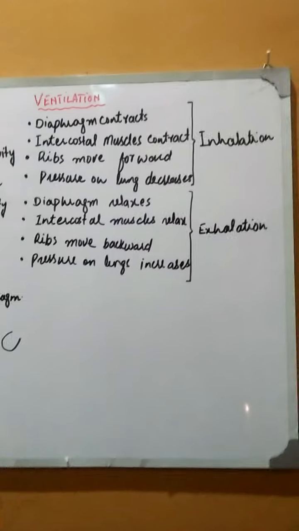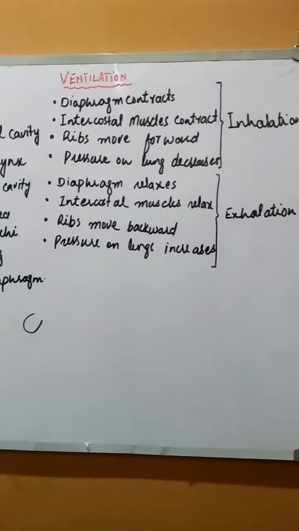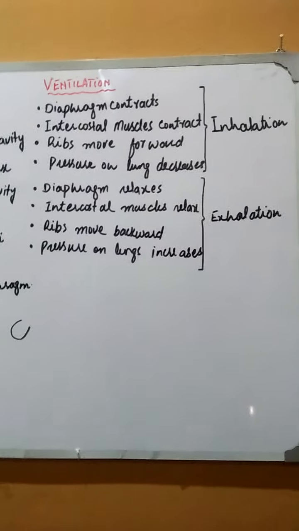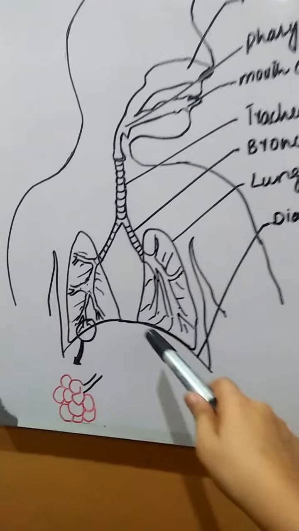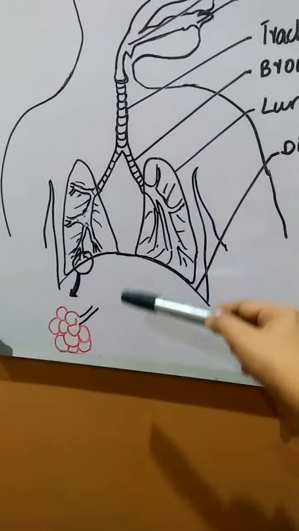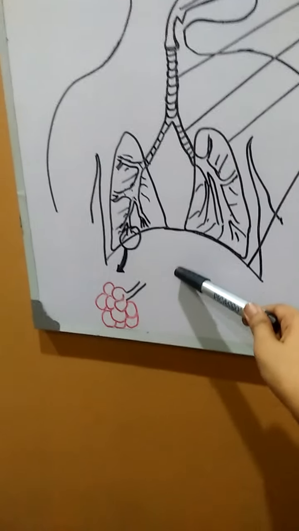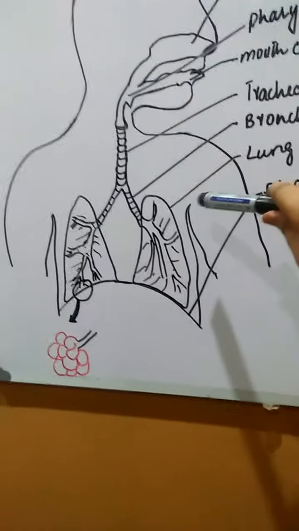The mechanism of ventilation is as follows. As I have already told you, the mammalian mechanism of respiration is ventilation through negative pressure. In ventilation, firstly, there is a diaphragm, which is a muscular sheet, and it separates the chest cavity from the abdominal cavity. The cavity beneath the diaphragm is the abdominal cavity, while the region above is the thoracic or chest region.